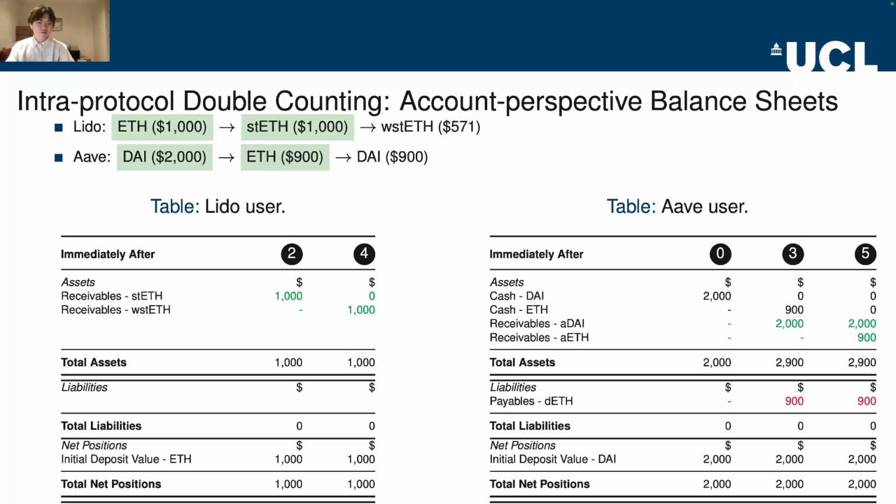We can find that for DeFi users, wrapping does not change the asset value held by the user, while leveraging is nothing but expanding both sides of the balance sheet. Therefore, the difference between the user's total receivables and total payables is the initial value deposited into the DeFi system.